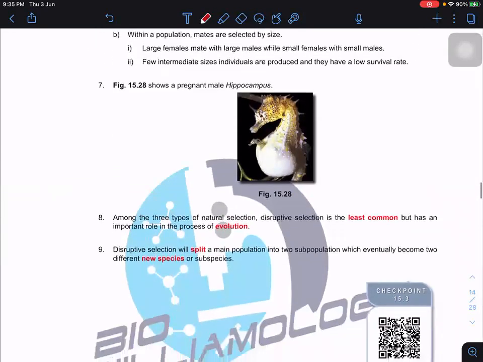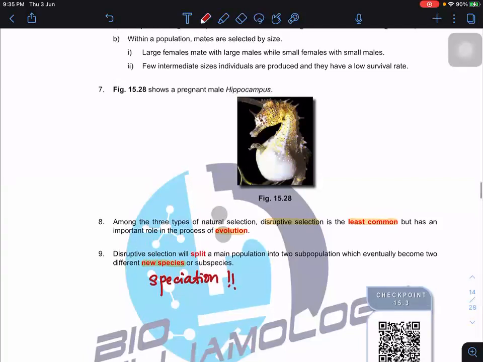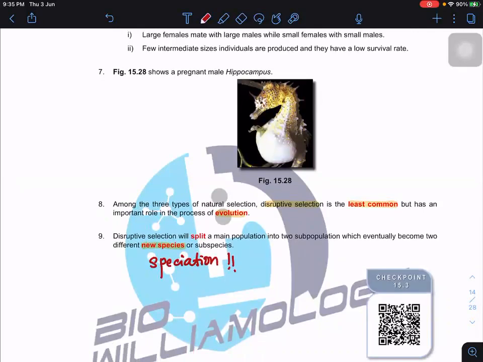Among the three types of natural selection, disruptive selection is the least common, but it plays a very important role in evolution and even the formation of new species. We are going to learn this in the final part of our topic, speciation. So what does disruptive mean? It means we disrupt the continuity.